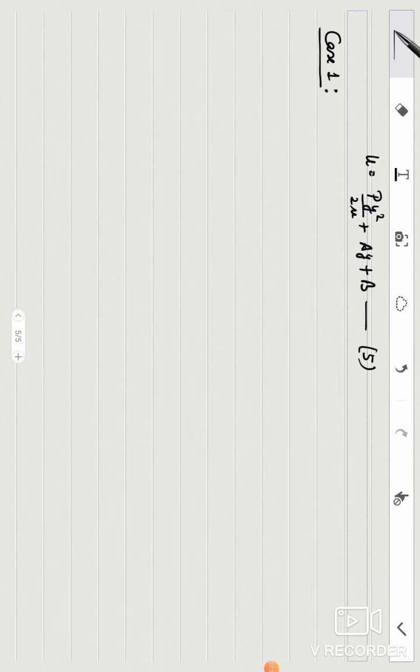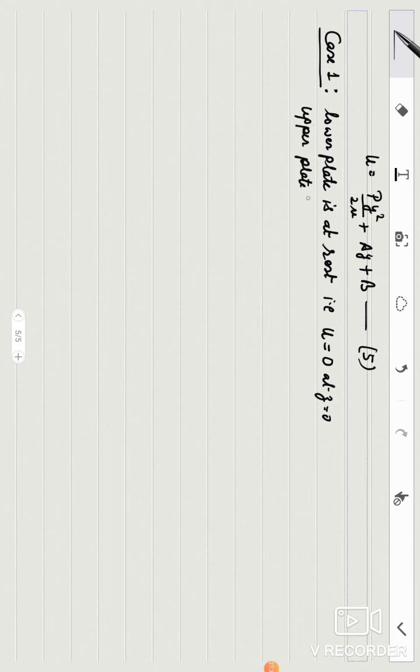In case 1, I will assume that the lower plate is at rest, that is, what is u at the lower plate? 0, at z is equal to 0, and the upper plate is moving, that is, there will be some constant velocity of movement of the upper plate, say u is equal to capital U at z is equal to h.